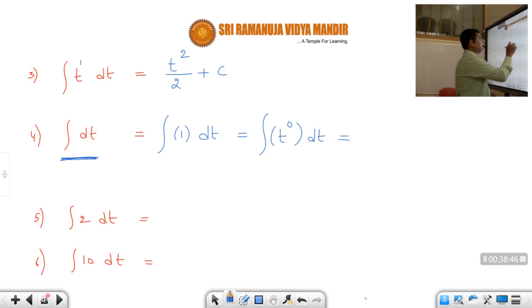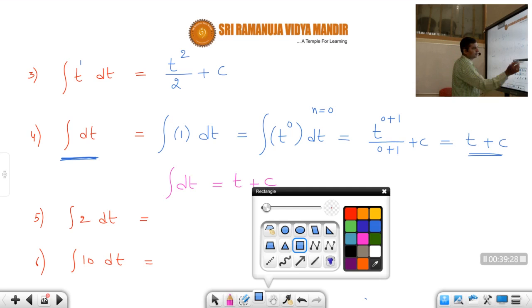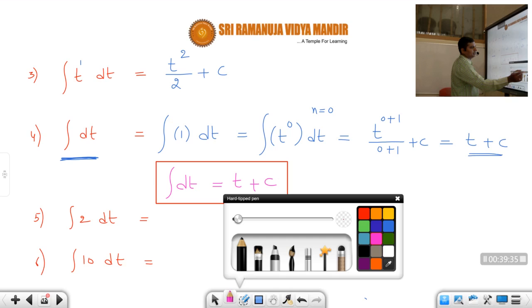Okay, students? So integral of dt, that means integral of the constant 1, is t plus c. This formula is very, very important, so please note down this one. When nothing is mentioned, we should always write integral dt is equal to t plus c. Please learn this by heart and write down in your notes. Integral of dt is equal to t plus c always.